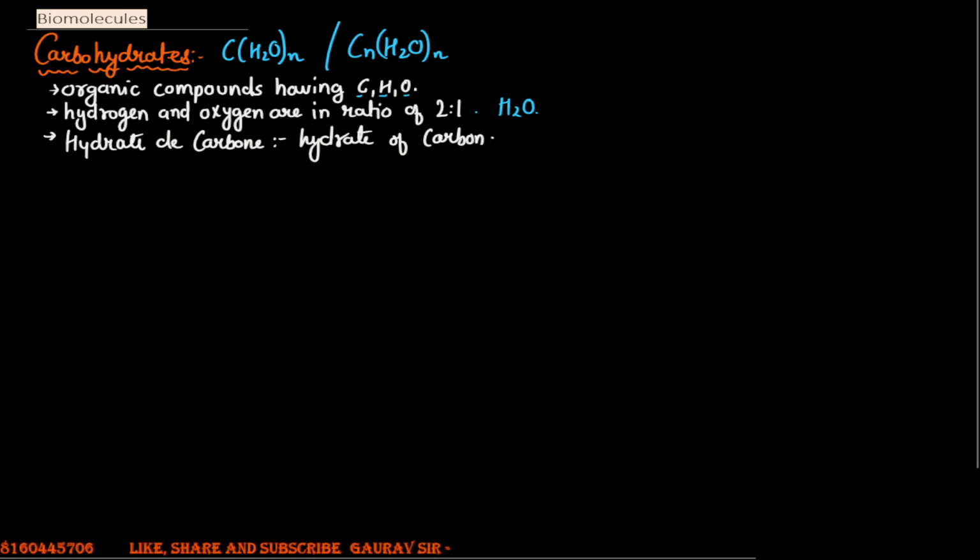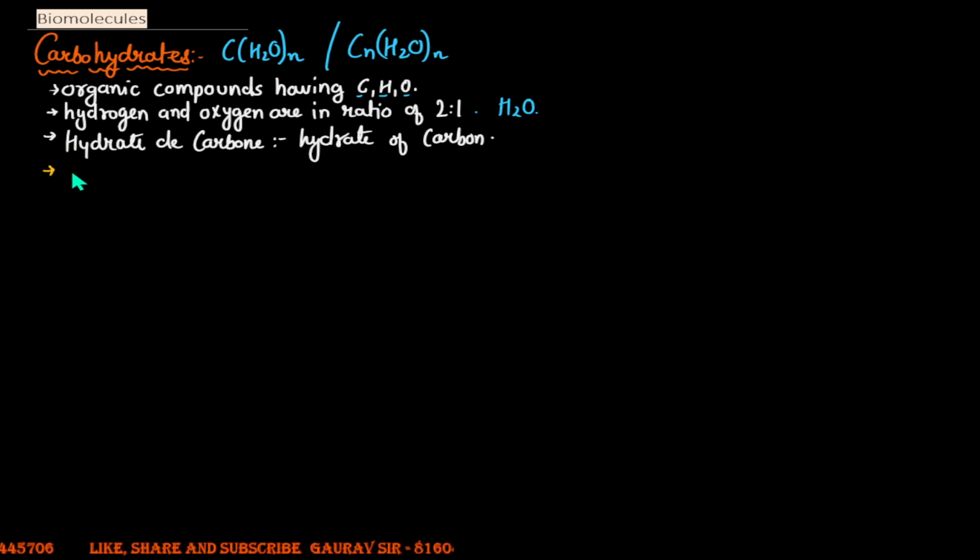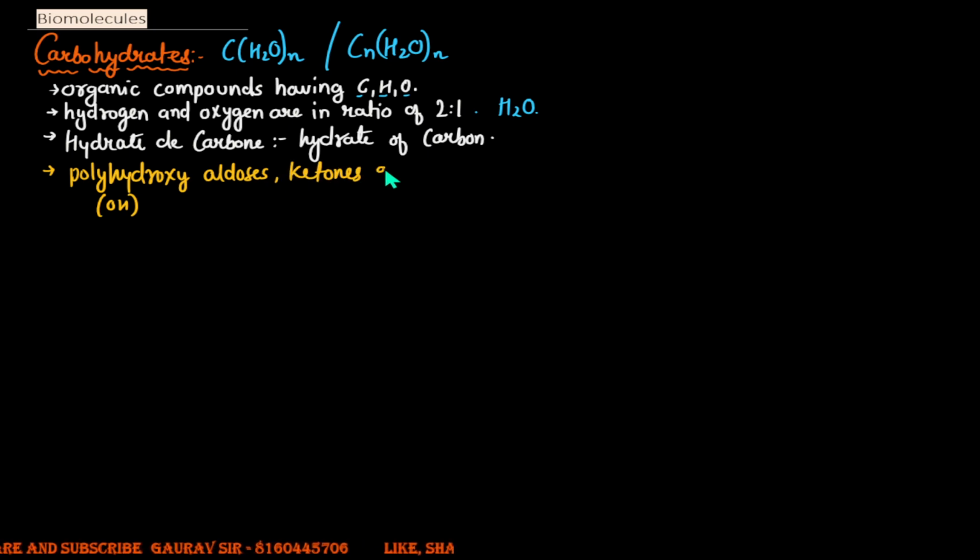In particular, carbohydrates are polyhydroxy, I call it polyhydroxy because it contains a lot of hydroxyl groups.